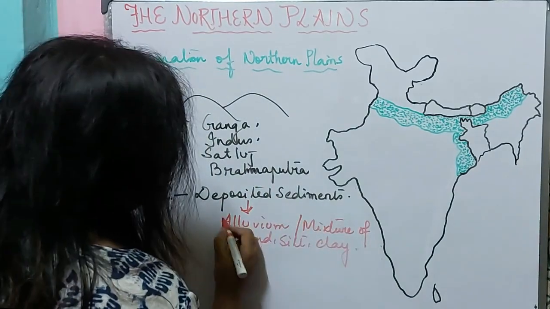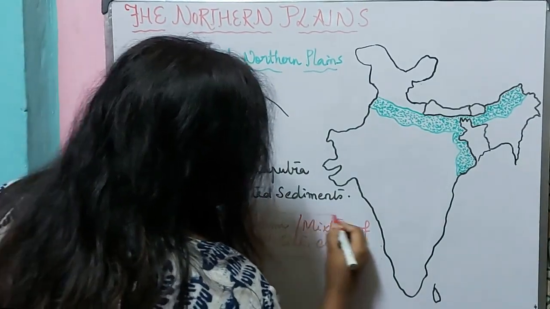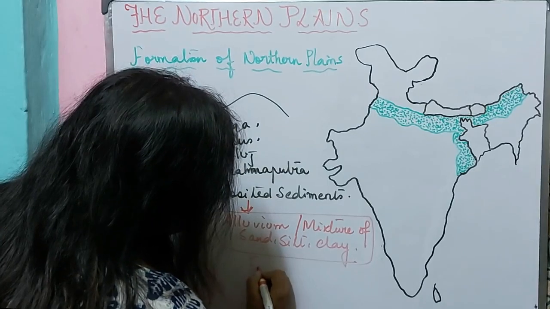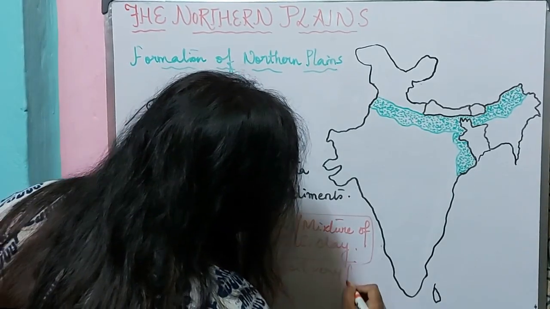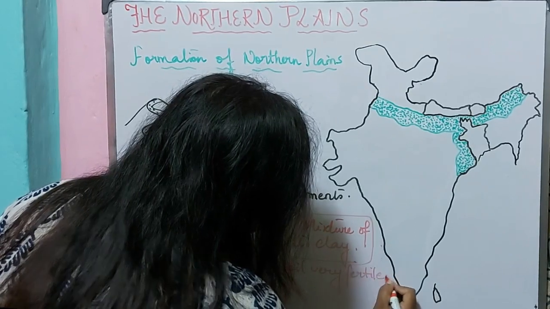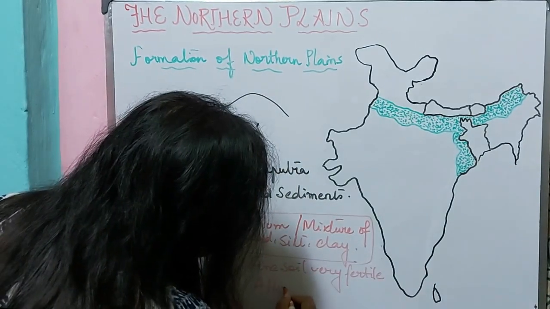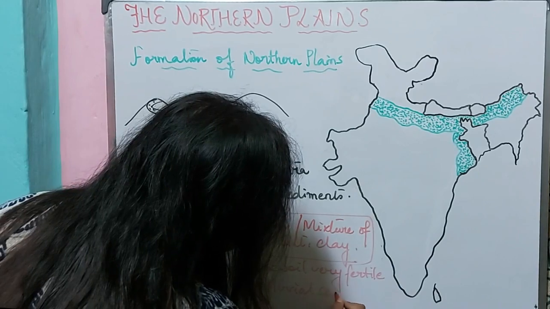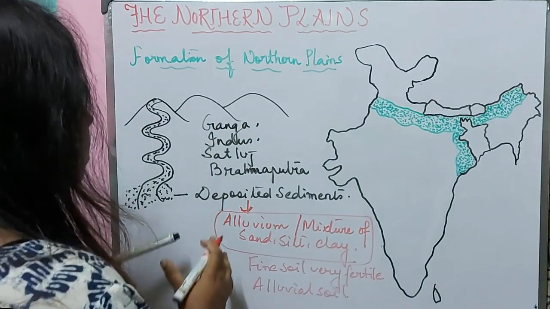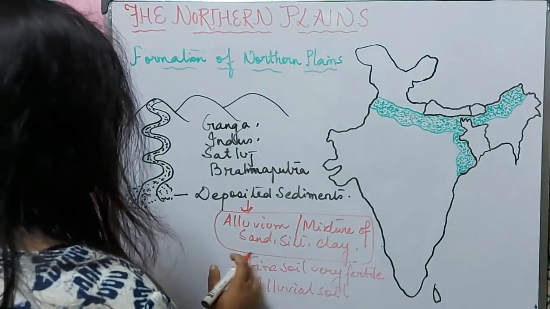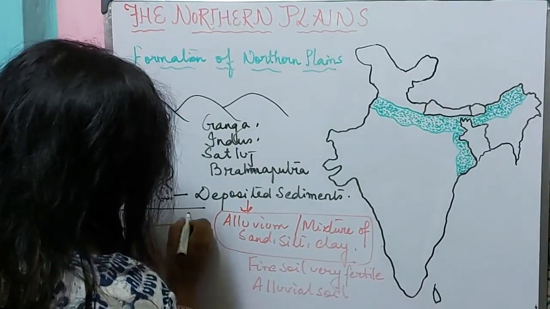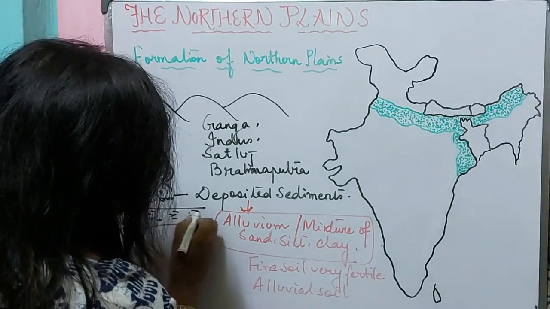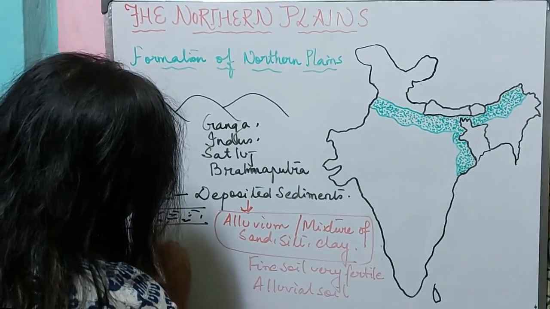This is fine soil, very fertile. It is also known as alluvial soil. Now this deposited sediment, that is alluvium, forms the northern plains.